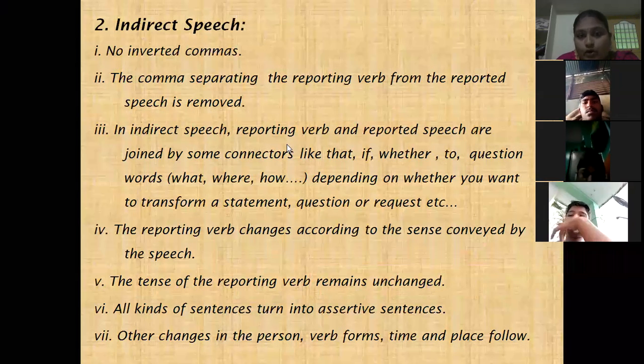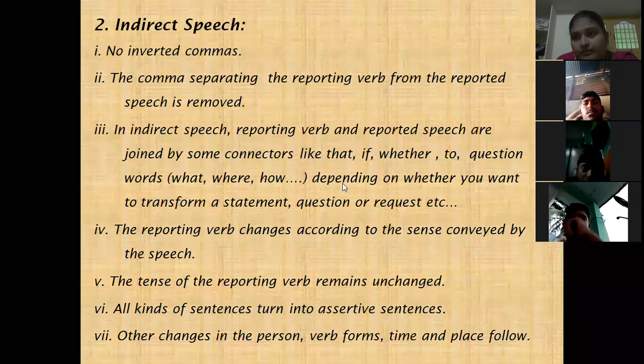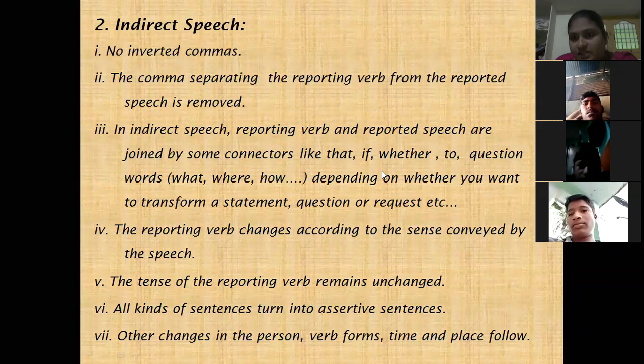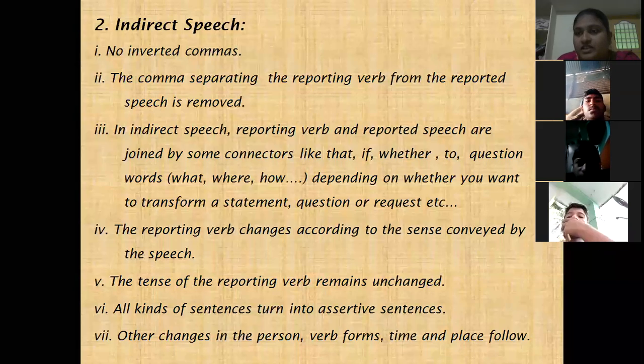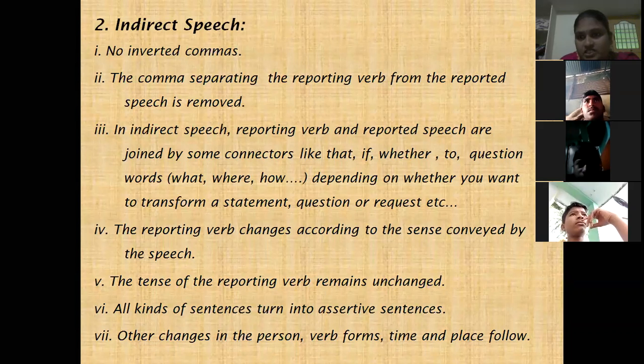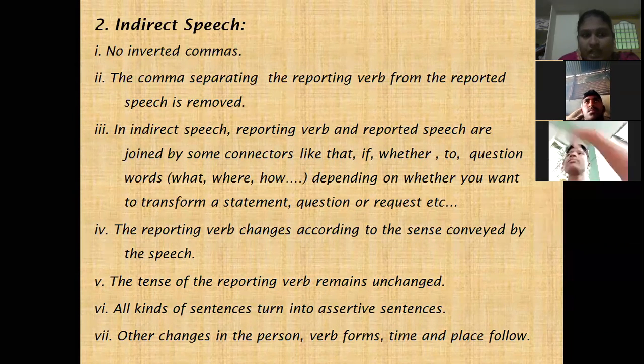And next, the reporting verb will be changed basing on the type of the sentence. If it is a question, we say asked; if it's a statement, we say said or told. So basing on the sentence, we are changing the reporting verb. The reporting verb changes according to the sense conveyed by the speech.